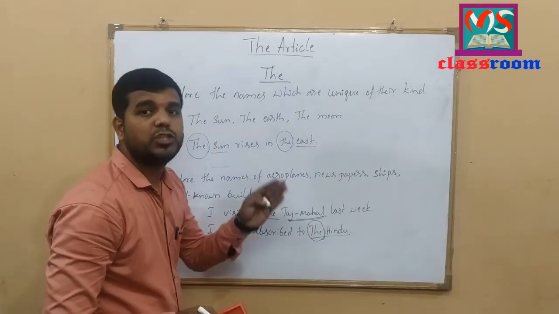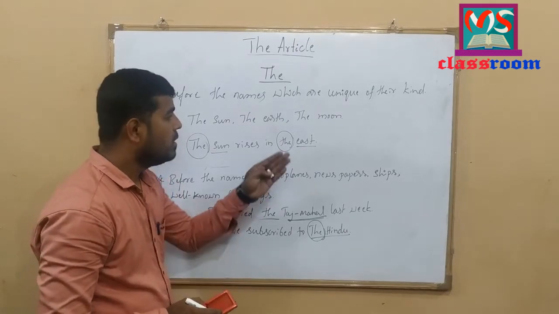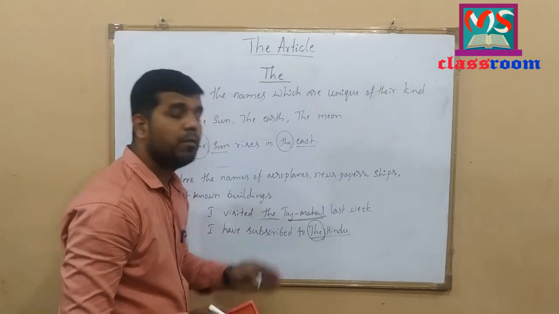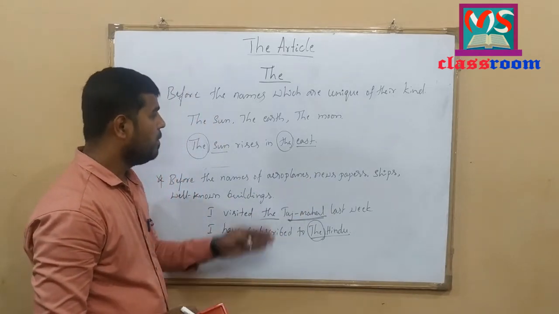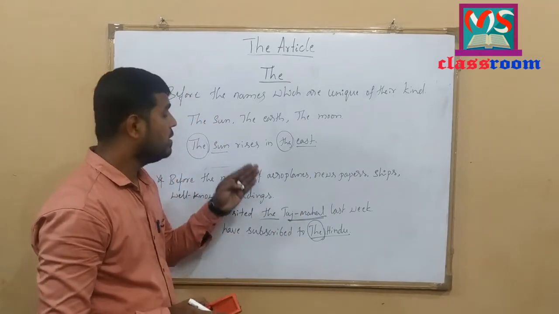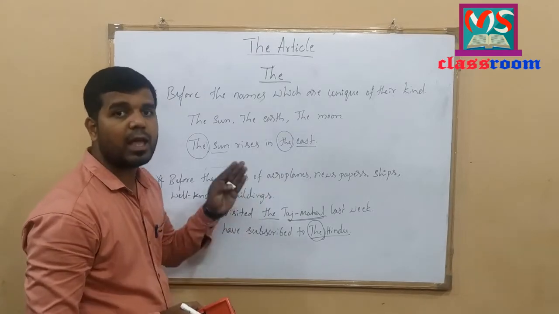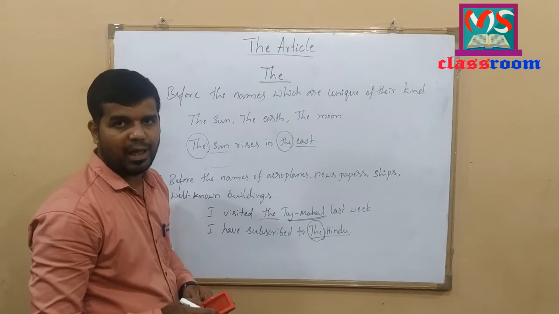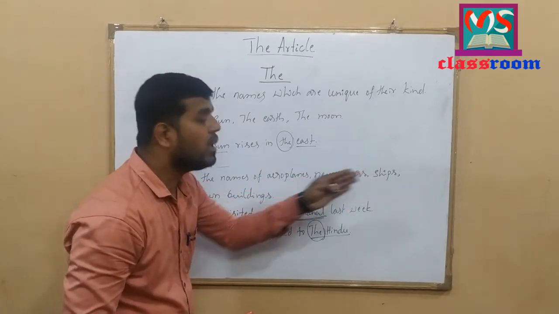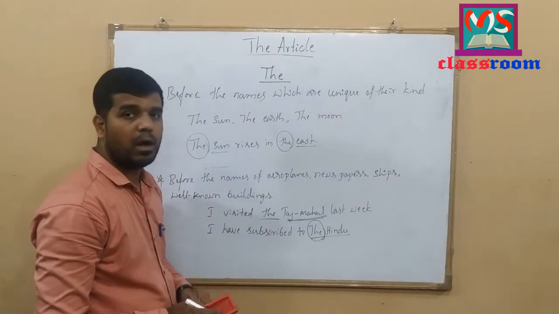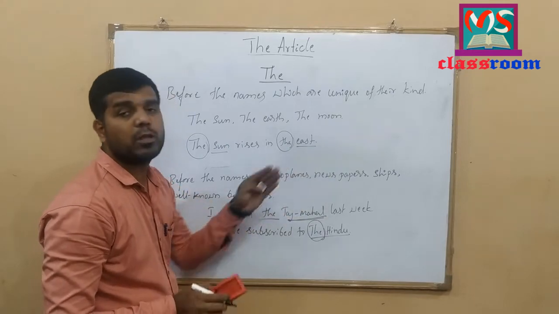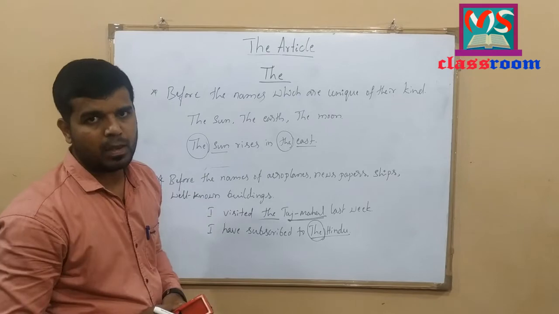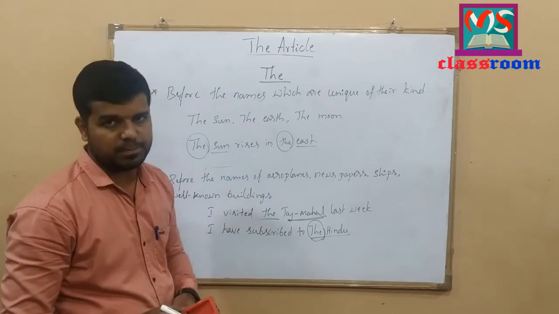Here, the Jet Airlines or the Taj Mahal, the Vikrant. Before the name of the ship, we use definite article the. Before the name of the aeroplanes, we use definite article the. For example, the Jet Airlines or the Kingfisher Airlines or the Vikrant before the name of the ship, or the Indian Express before the name of the newspapers. We use definite article the. I hope you have understood this concept.